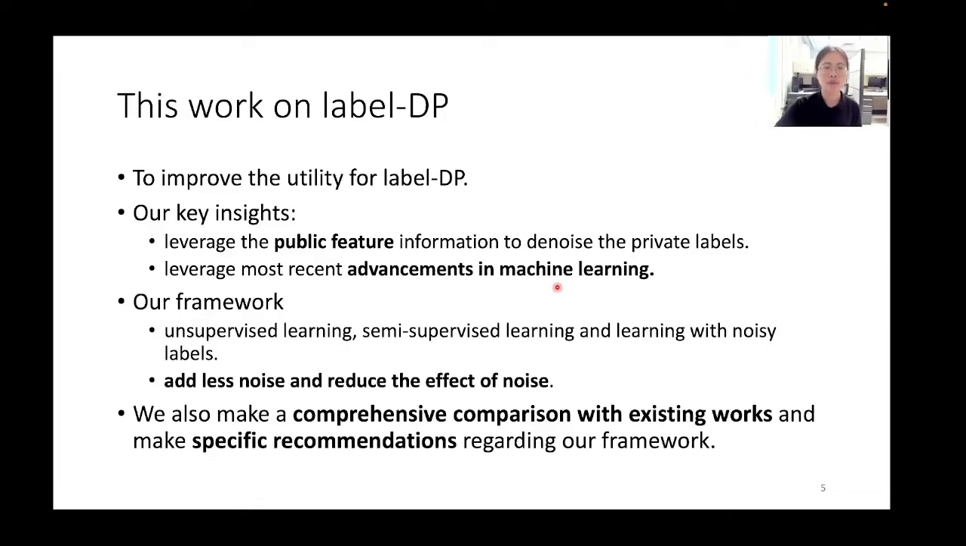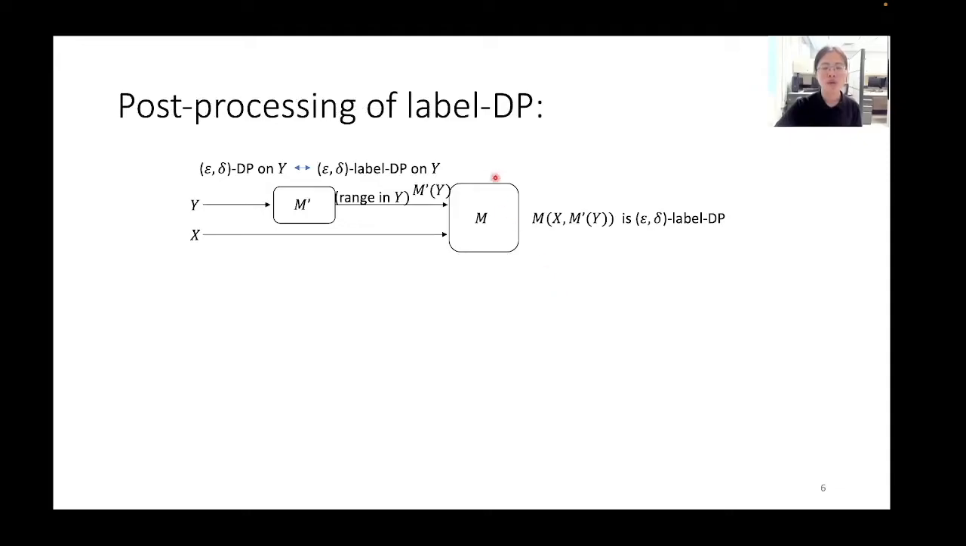One good property of differential privacy is post-processing, and this also holds for label DP. That is, if a mechanism M prime with domain on the label set Y and also range in Y satisfies epsilon delta DP on Y, which also implies label DP, then any other mechanism M which takes X and M prime of Y as input will also satisfy epsilon delta label DP.